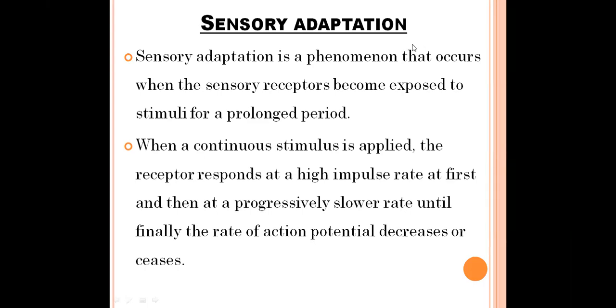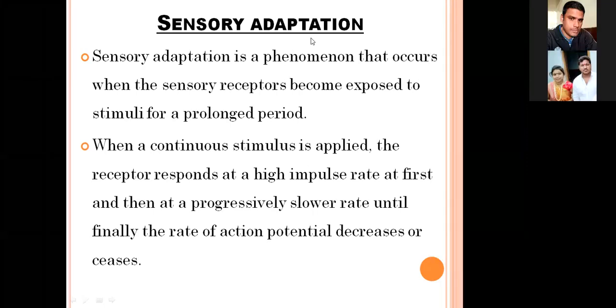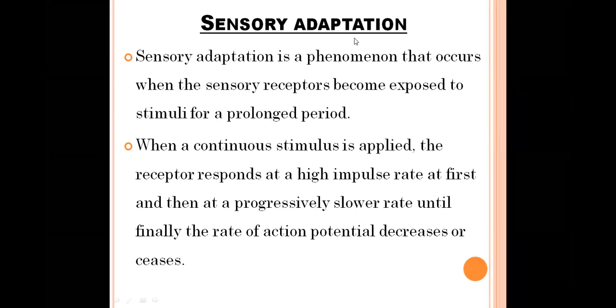In this context, sensory reception is a very, very important process. Sensory reception receives the stimuli present in our surroundings, and these stimuli are converted into action potentials, and through the action potentials our brain comes to know what is happening in our surroundings. So sensory adaptation is a phenomenon, a very useful process. It usually occurs inside our nervous system.